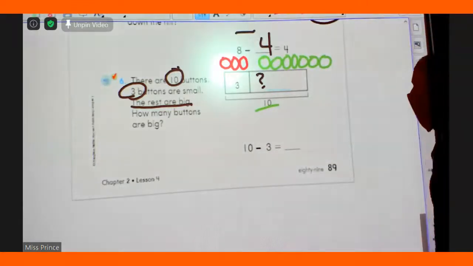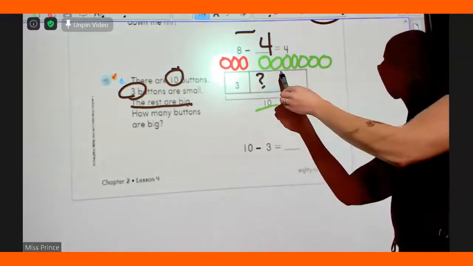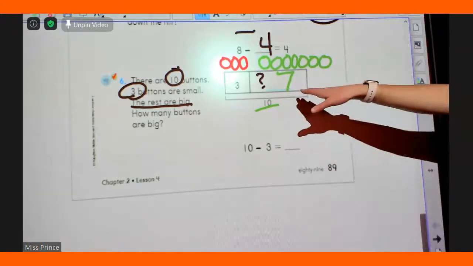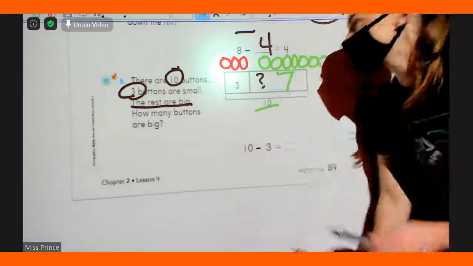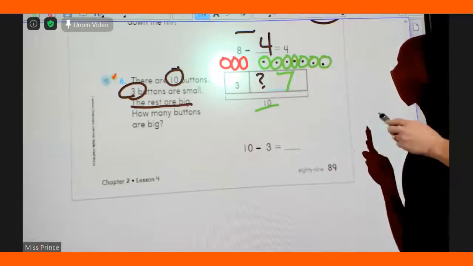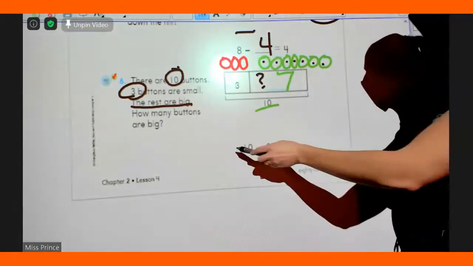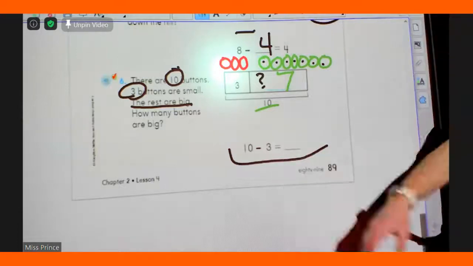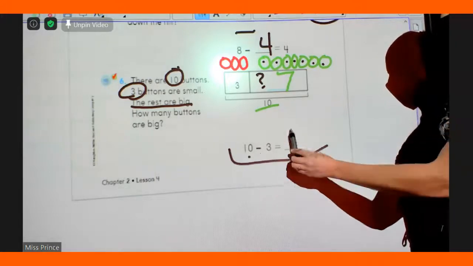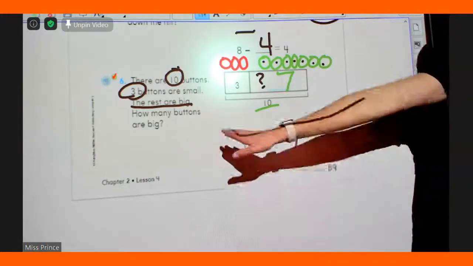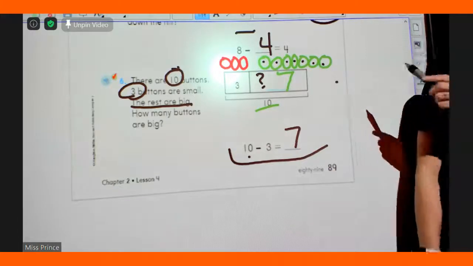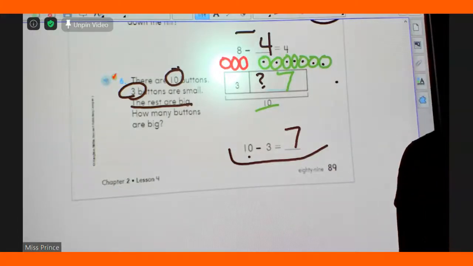Xander. 7 big buttons, he says. Okay. So he's saying our mystery number is 7. Let's see if there's 7 circles right here. 1, 2, 3, 4, 5, 6, 7. He was right. So, Xander, if I read this problem, what is my problem going to say? Awesome. First graders, everyone say it. 10 minus 3 equals 7. This time we're going to draw a star on our paper.